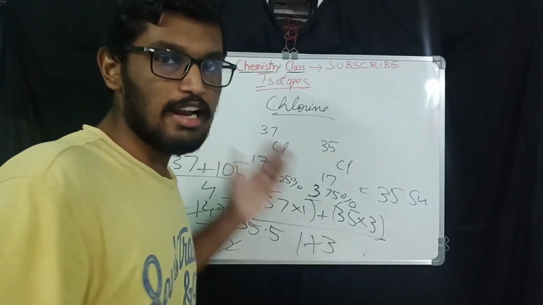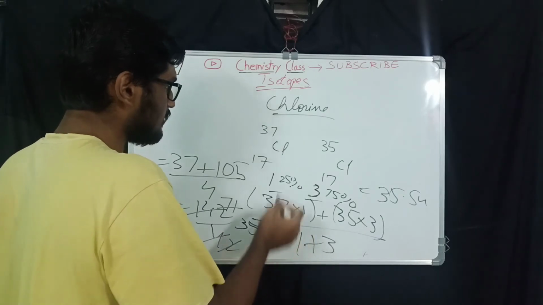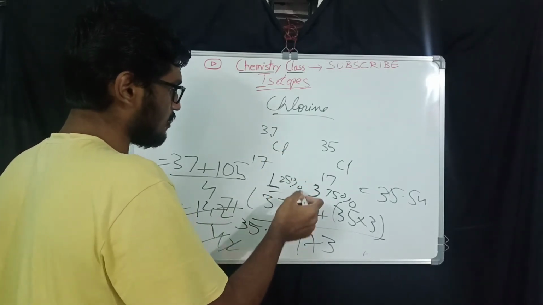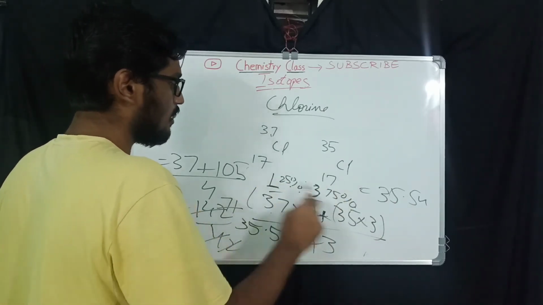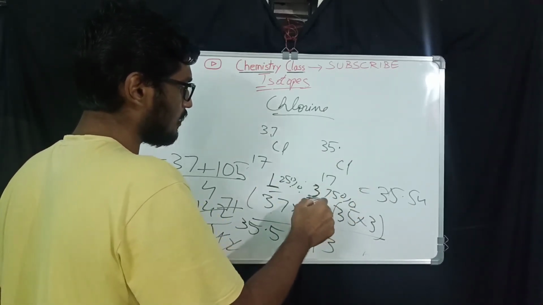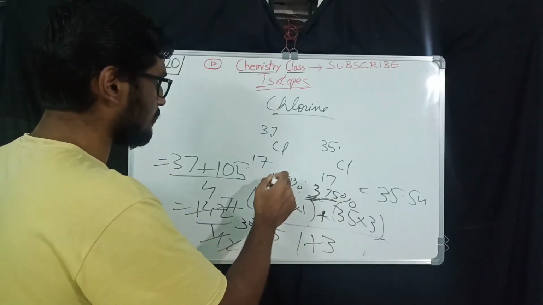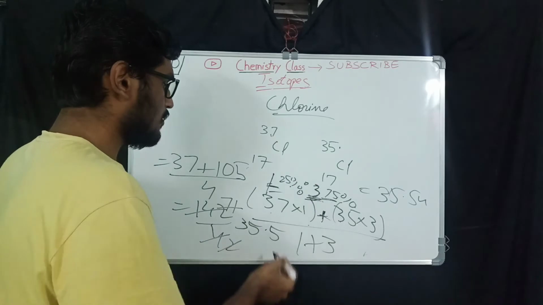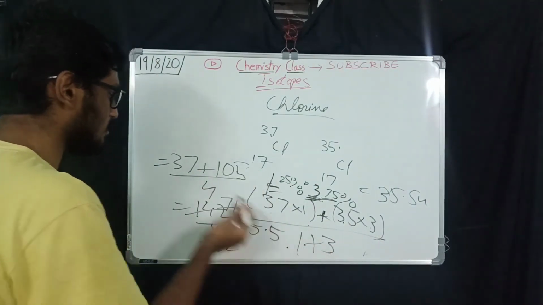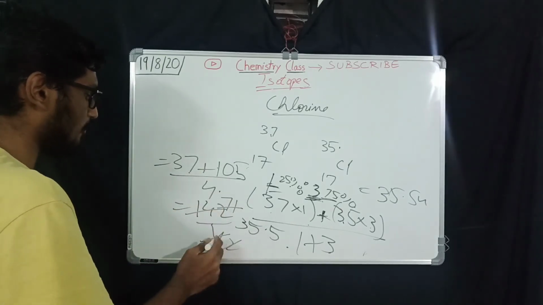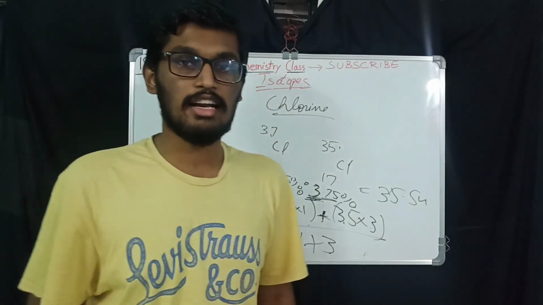And calculating relative atomic mass, it's simple maths. I calculated 37 into 1 because it is a 1:3 ratio, and plus 35 into 3, where 3 is the 75%. Then divided by 1 plus 3. Why did I make it 1 plus 3? Because the ratio is 1:3. So 37 into 1 is 37, 35 into 3 is 105, divided by 3 plus 1 which is 4, and 142 divided by 4 gives us 35.5. So this is how I have calculated the relative atomic mass.